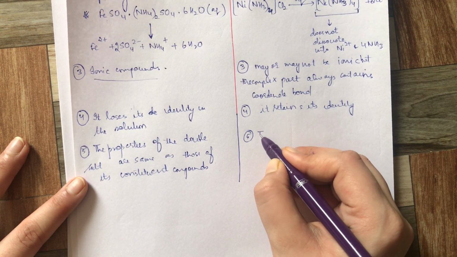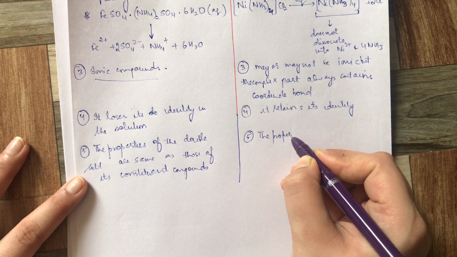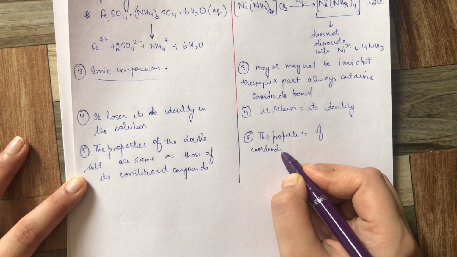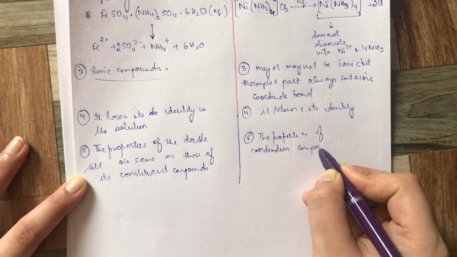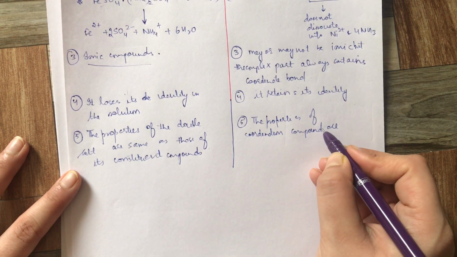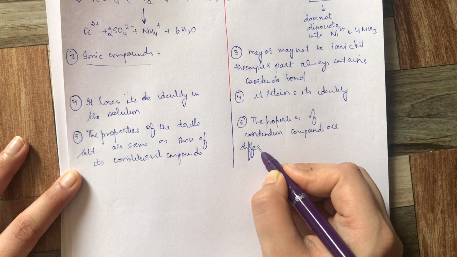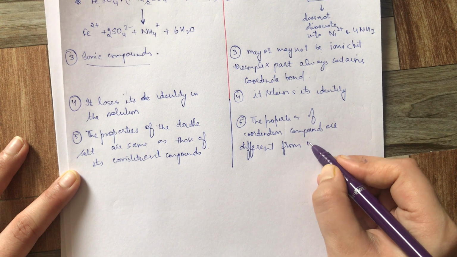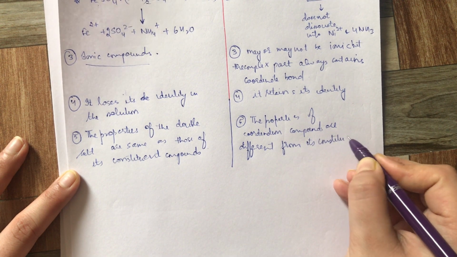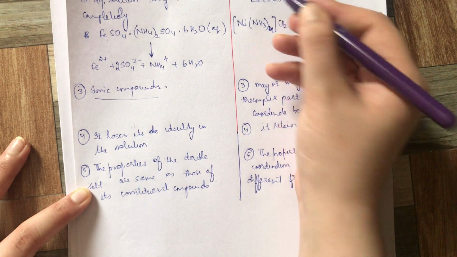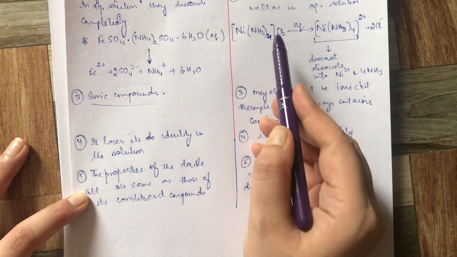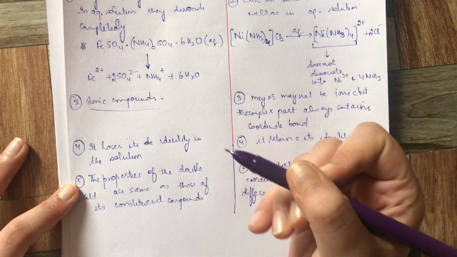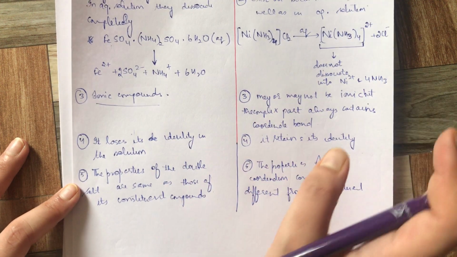Whereas, this is important to note, the properties of coordination compounds are different from their constituents. Like NiCl2, initially NiCl2 was the starting point and showed different properties, but the complex shows different properties, so their properties are completely different.